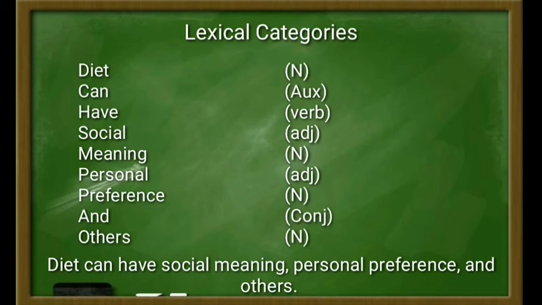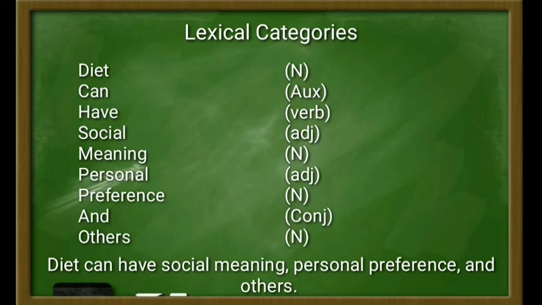And then the word and here works as conjunction and it is closed categories, and it can be proven by syntactical frame, for example like meaning and preferences, which consists of noun plus conjunction plus noun.